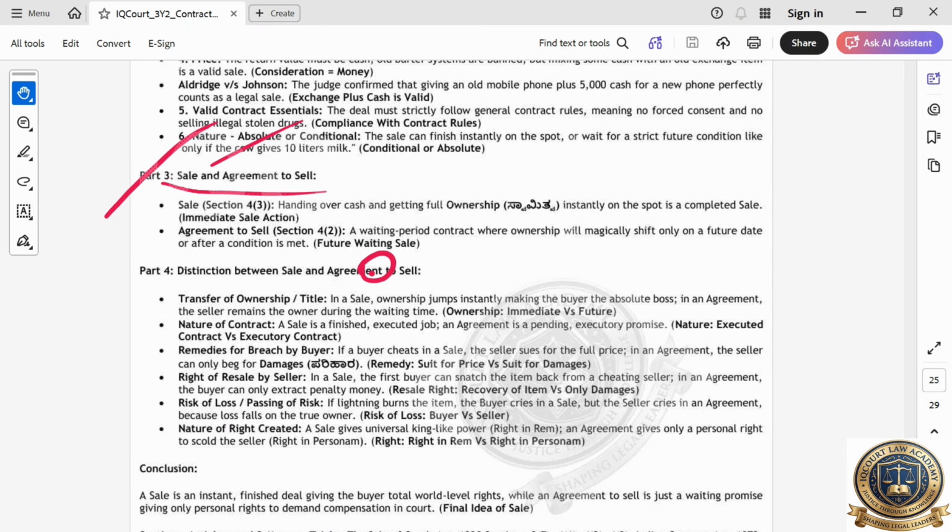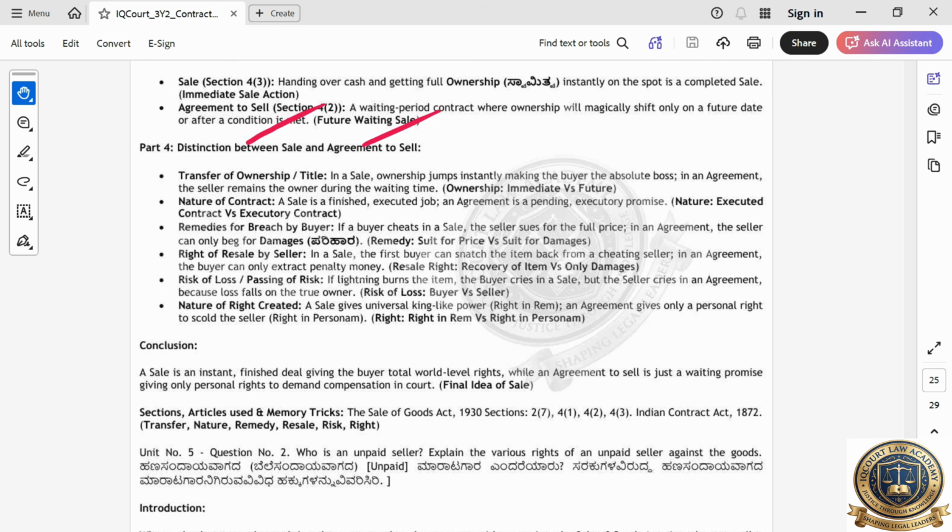Then sale and agreement to sell. Sale means direct selling. You are going and purchasing, and it is coming. That's sale. Agreement to sell: you are telling I will buy later. The waiting period contract where the ownership will shift only on a future date. Okay, distinguish. You have to write the distinction.